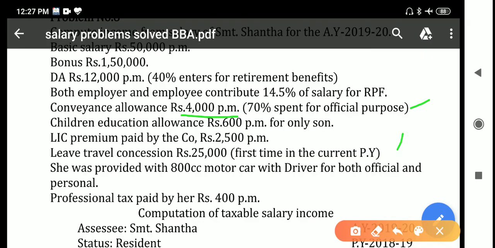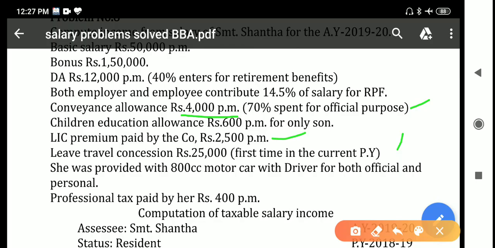In that exemption is 100 rupees per one child, because only one child she has. So that 100 into 1 into 12, 1,200 will be the exempted amount, and the balance of the children education allowance is taxable. And next, LIC premium paid by the company.